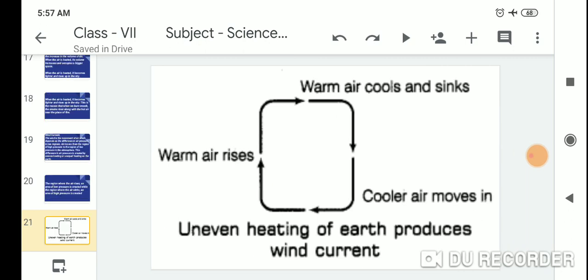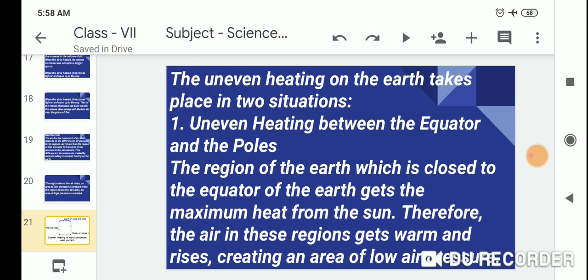Look at this picture of the wind current. Due to the uneven heating of the earth, the warm air rises, cools and sinks, and cooler air moves in. The uneven heating produces the wind current, so warm air rises upward, and the cool air sinks downward. This cycle continues, and the uneven heating on earth produces the wind current.